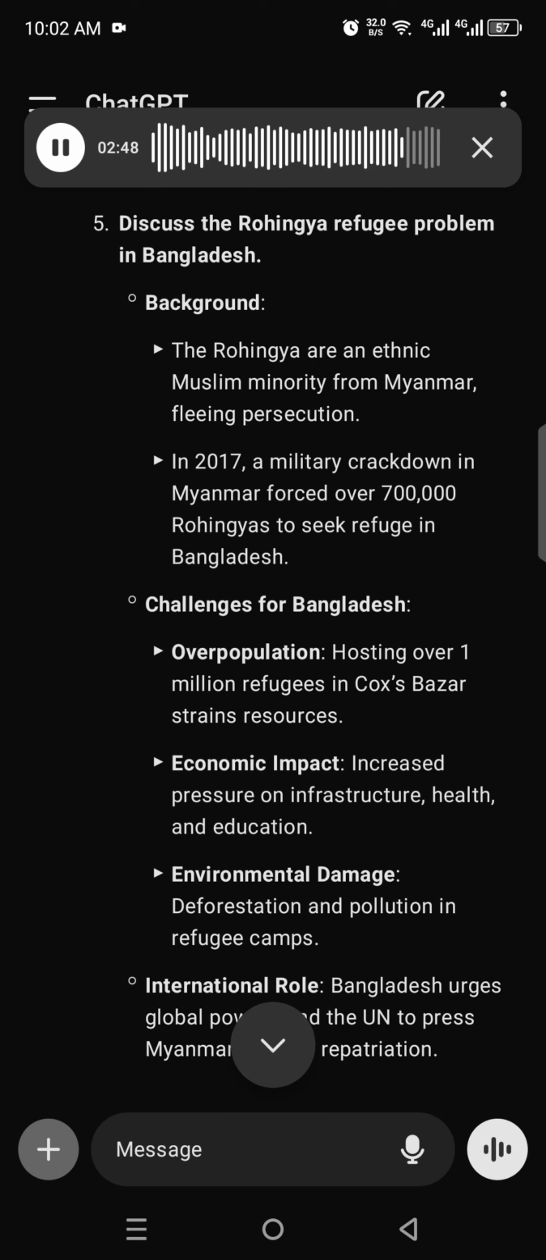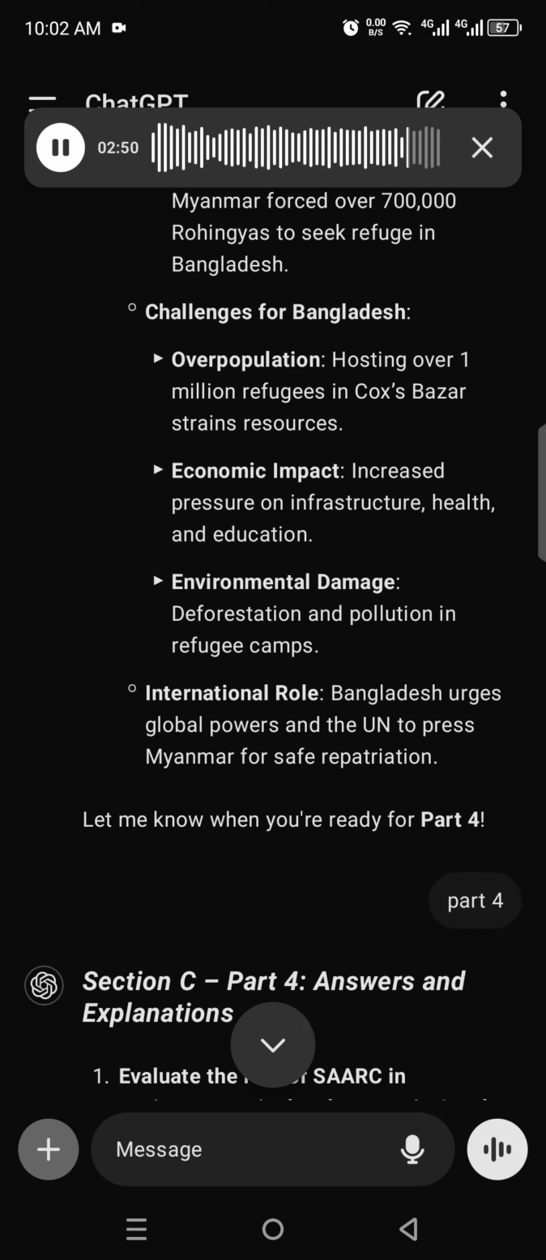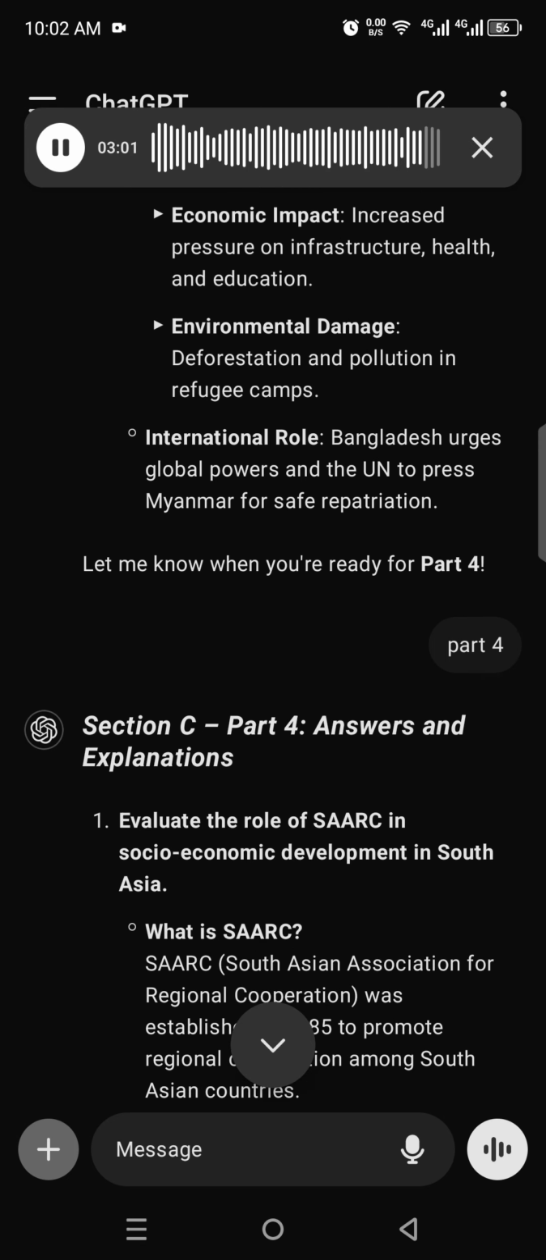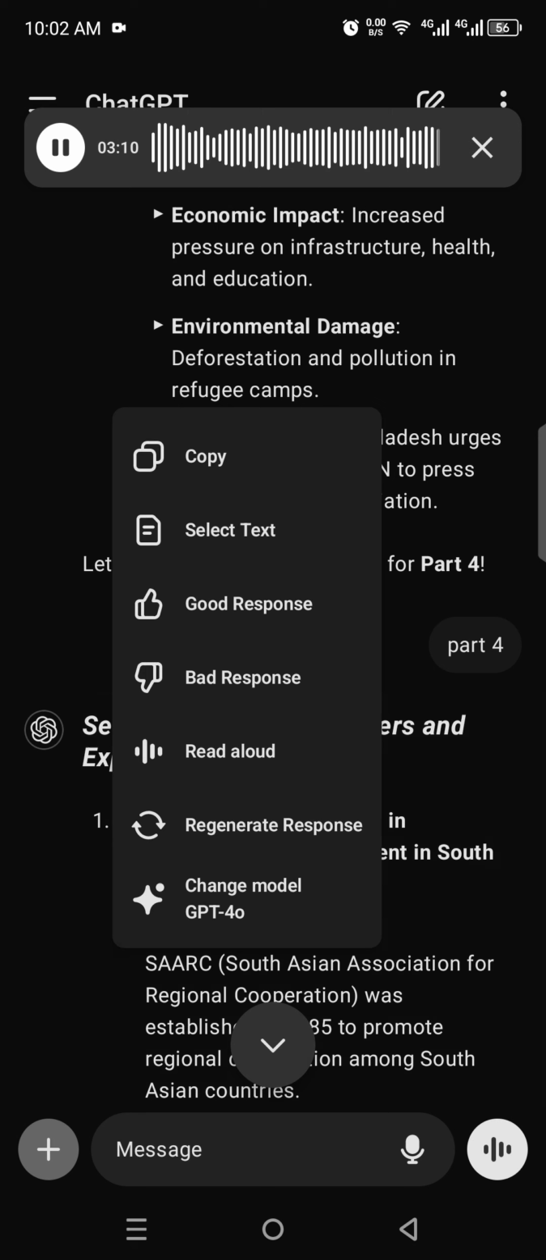Challenges for Bangladesh. Overpopulation. Hosting over 1 million refugees in Cox's Bazar strains resources. Economic impact. Increased pressure on infrastructure, health, and education. Environmental damage. Deforestation and pollution in refugee camps. International role. Bangladesh urges global powers and the UN to press Myanmar for safe repatriation.